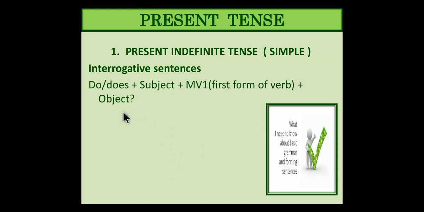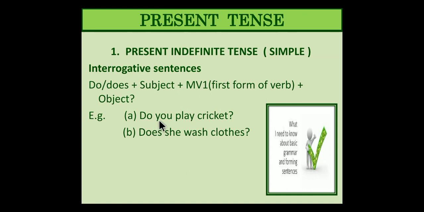Next, present indefinite tense now with the interrogative sentences. So we dealt with affirmative sentences and negative sentences, and now interrogative sentences. So do or does, depending upon the plural or the singular form of the subject. Do or does, subject plus main verb plus object. Main verb first form. For example, do you play cricket? Singular, so do. Do you play cricket? Then does she wash her clothes? Does she wash clothes as well?